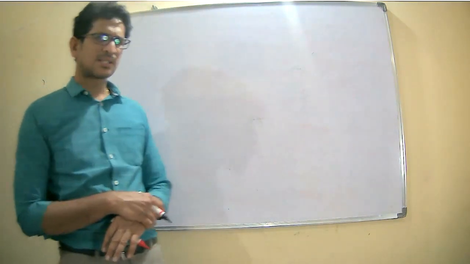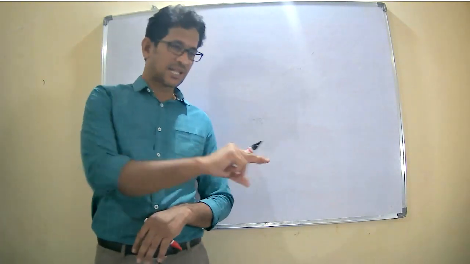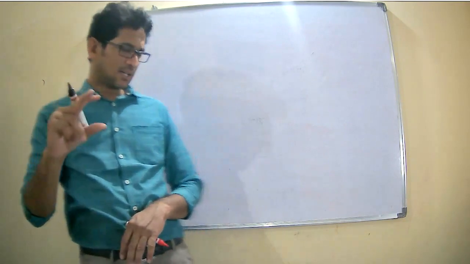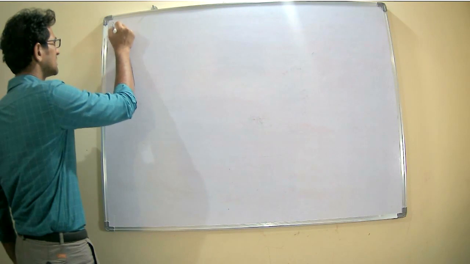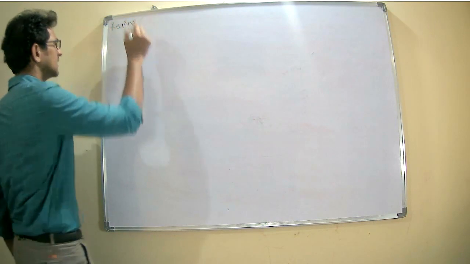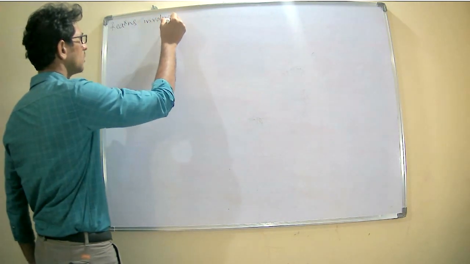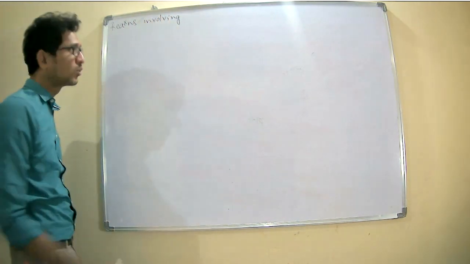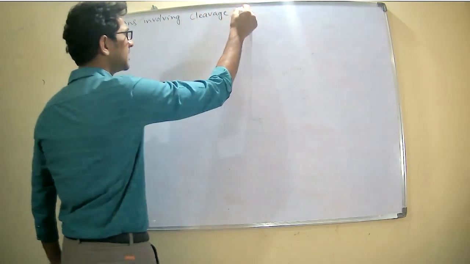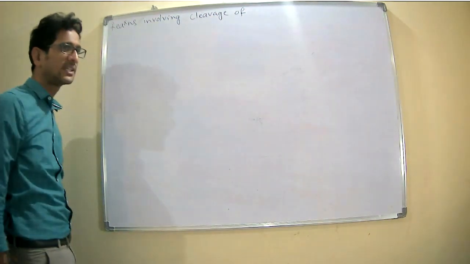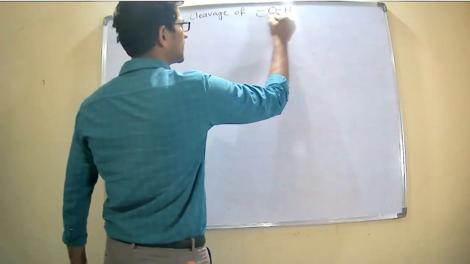Now we will discuss the reactions in which the OH bond cleaves as well as the reactions in which the CO bond cleaves. First, I will go with reactions involving cleavage of the OH bond.